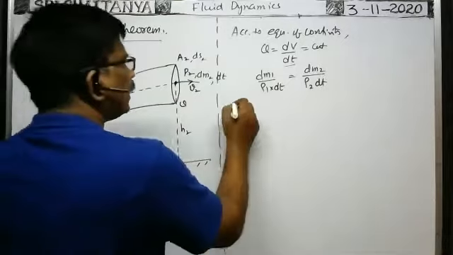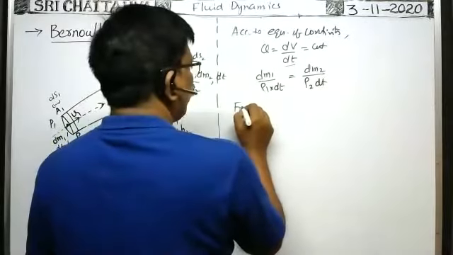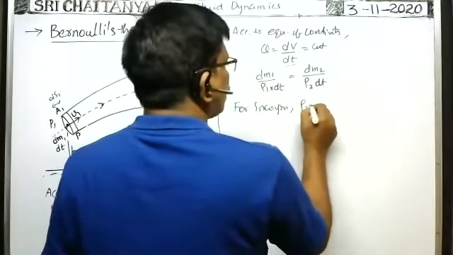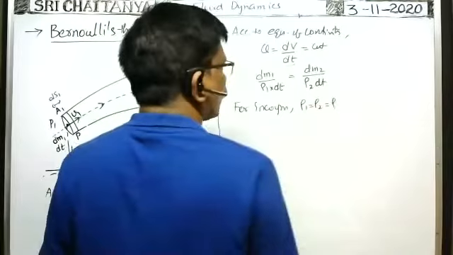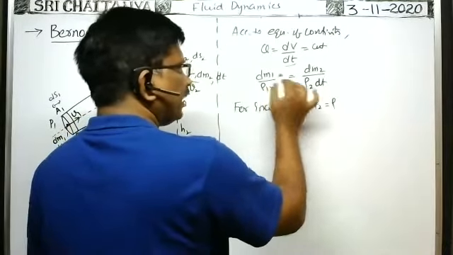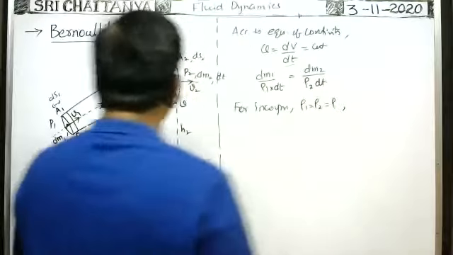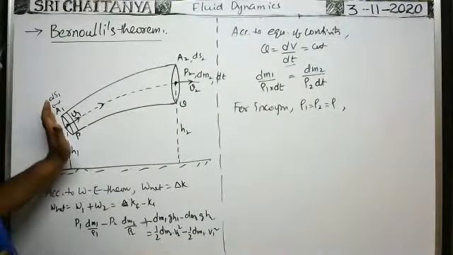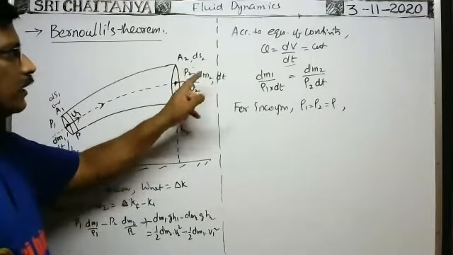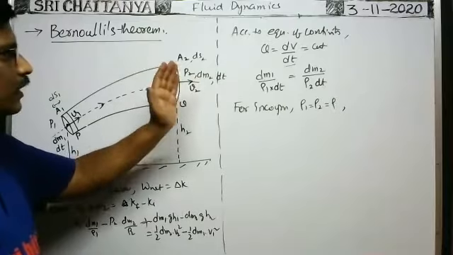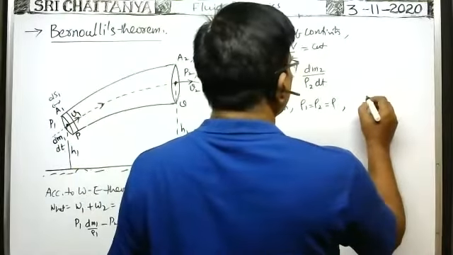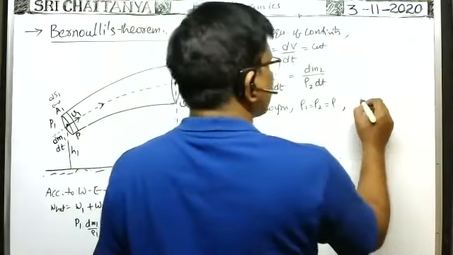Incompressible means the density does not change. For incompressible fluid, density ρ1 is equal to ρ2, say ρ. Whenever ρ1 and ρ2 are the same and dt is the same, then definitely dm1 and dm2 are equal. So whatever mass of the fluid enters the tube in a time dt seconds, the same mass must come out. Then only the volume of the fluid coming out through the other end of the tube remains the same. That's why, for dm1 by ρ1, as dt is constant, dV is constant.